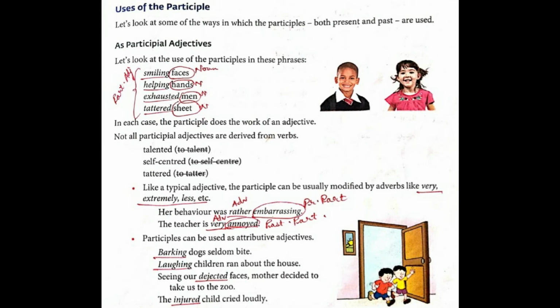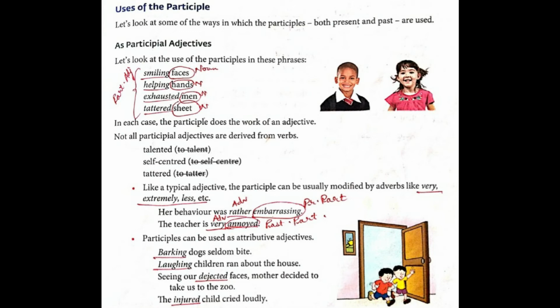Now when taken together, smiling faces. Which faces? Smiling faces. So here they are participial adjectives. Next one, helping hands. Which hands? Helping hands. Next one, exhausted men. Which men am I talking about? Exhausted, that is tired. Next one, tattered sheet. That is worn out, that is torn one. Torn sheet. So here which sheet am I talking about? Torn one, tattered one.